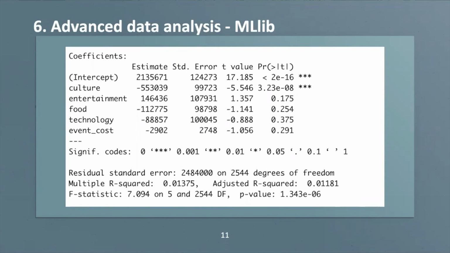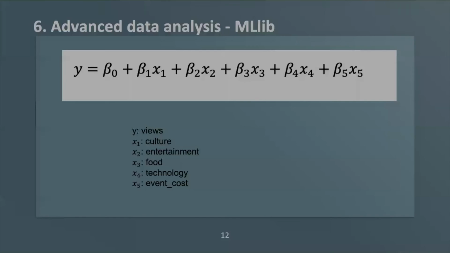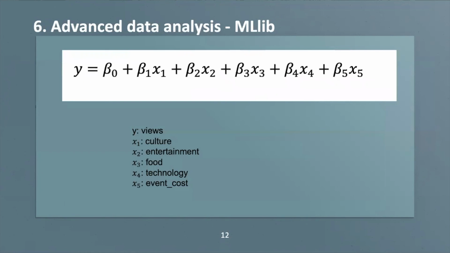As we can see, the most important attribute is culture. However, it has a negative impact, and the only positive impact attribute is entertainment. So based on the result we have, we can create the formula. This is the formula for the linear regression.